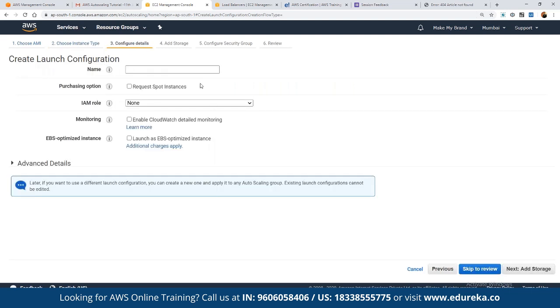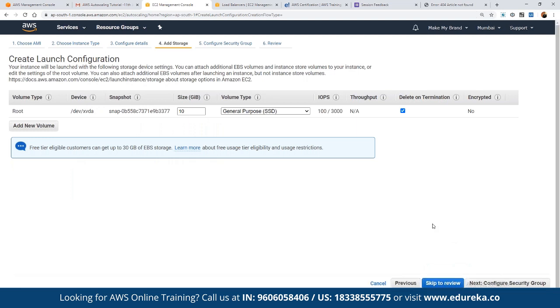We want to define how many servers. Here we can define the name of the template that we want. Suppose we want to define it as launch template. Let's name it launch template only. And then we can define the role. If you want to enable monitoring, let's keep it for now. But again, practically we do enable monitoring for each and every activity happening on the instance.